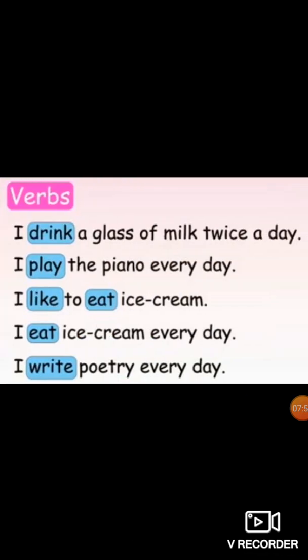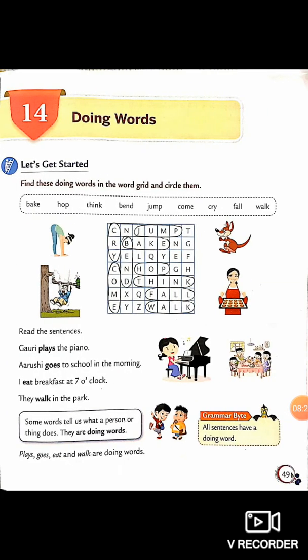Now see few more examples. I drink a glass of milk twice a day. Here drink is the verb. I play the piano every day. Play is the verb. I like to eat ice cream. Here in this sentence we have two verbs, like and eat. I eat ice cream every day. Eat is the verb. I write poetry every day. Write is the verb.